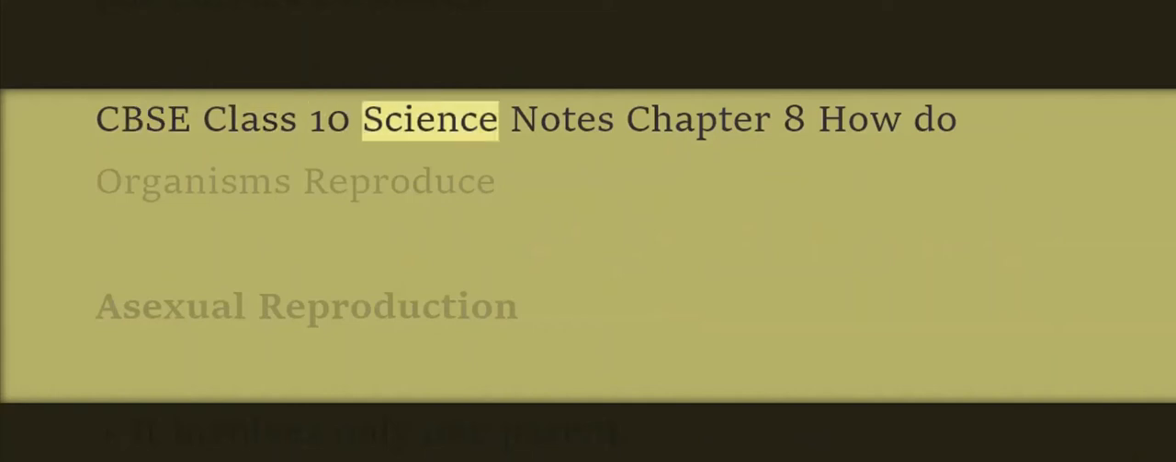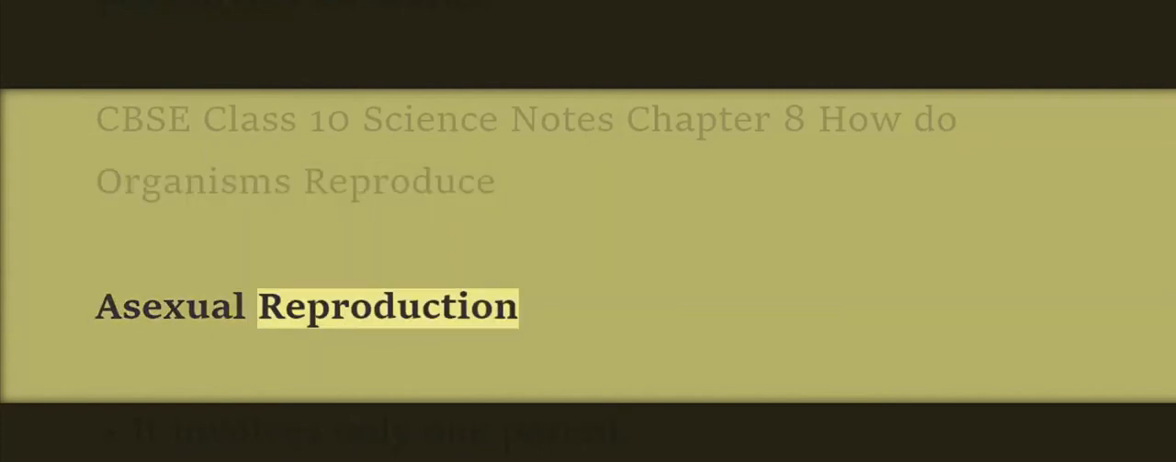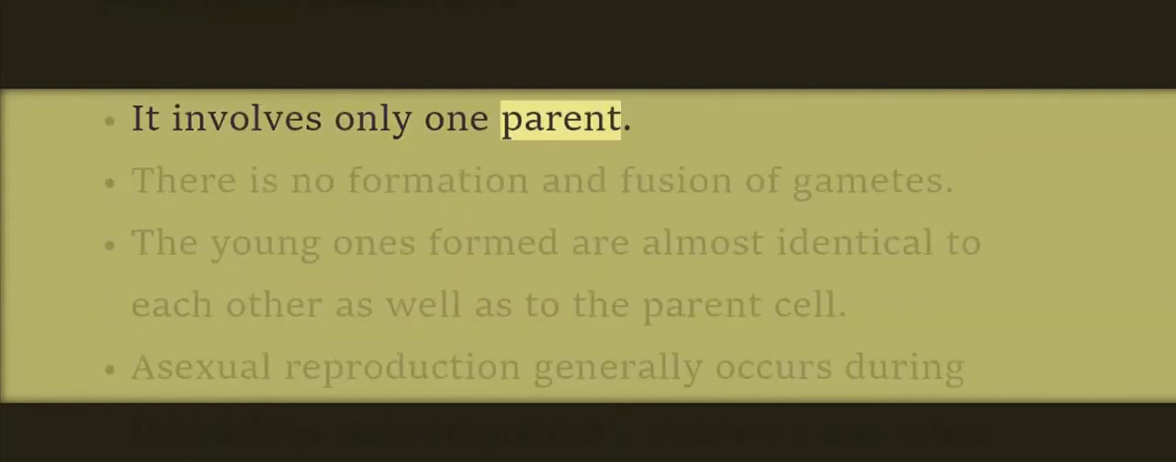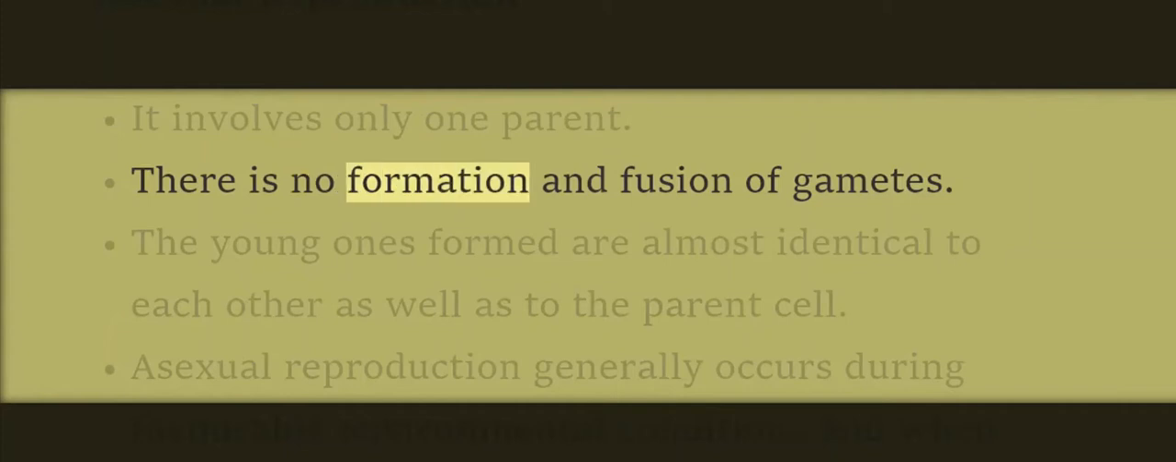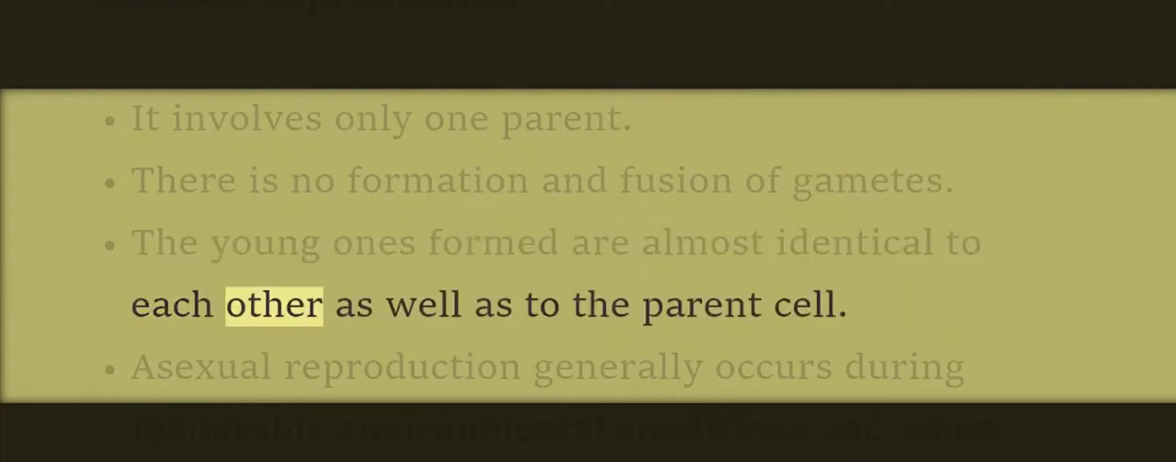NCERT Class 10 Science Notes, Chapter 8: How do organisms reproduce? Asexual reproduction. It involves only one parent. There is no formation and fusion of gametes. The young ones formed are almost identical to each other as well as to the parent cell.